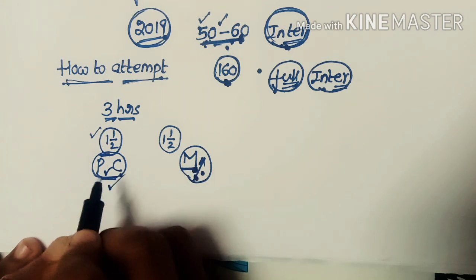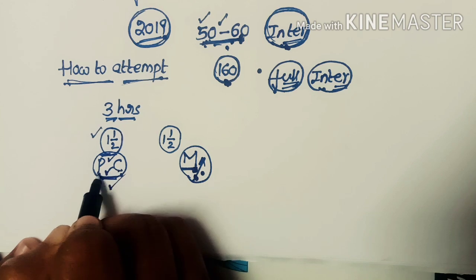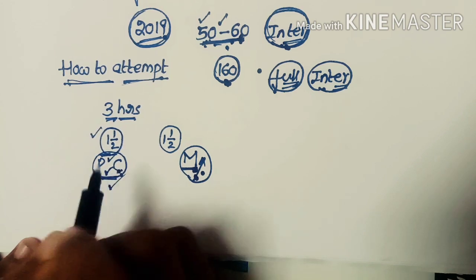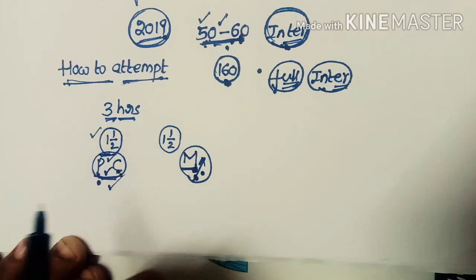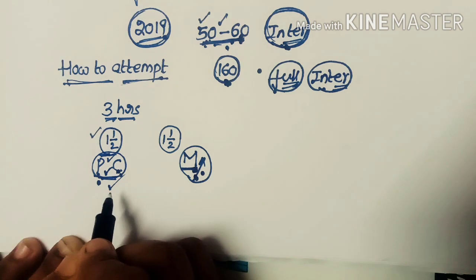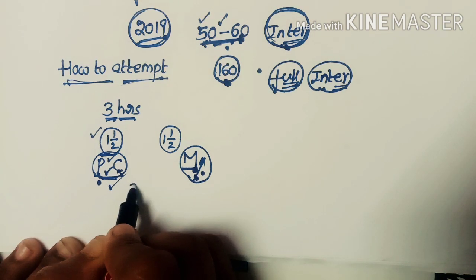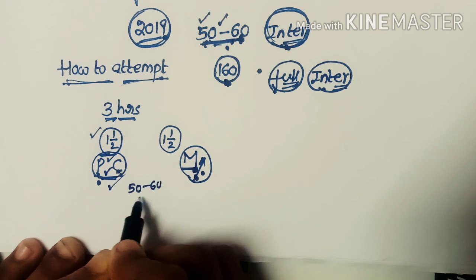So first we should start with the physics and chemistry bits, and solve them in the first 1.5 hours. As I already told, in the examination paper, 50 to 60 bits come from the intermediate knowledge.